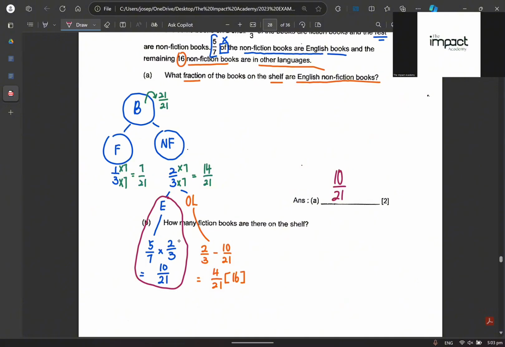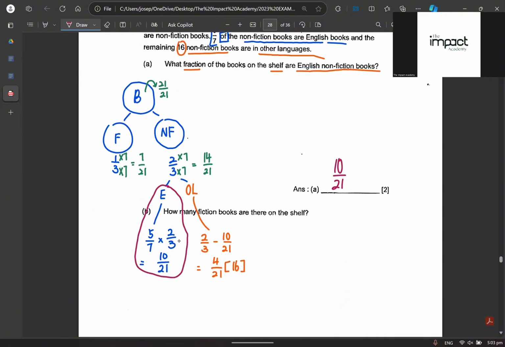Now, how many non-fiction books are there on the shelves? Very simple. We'll start with 4 units being 16 first. Can you all see that? How do I know that? Because I can see this part. Do you all agree or disagree? What we want to do is find a unit first, right? 16 divided by 4, we get 4. Make sense or don't make sense?